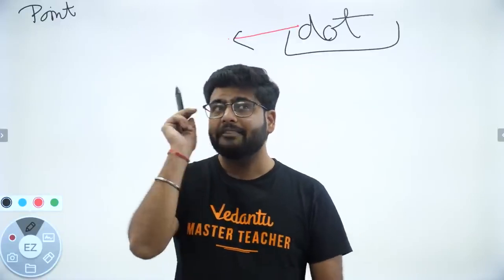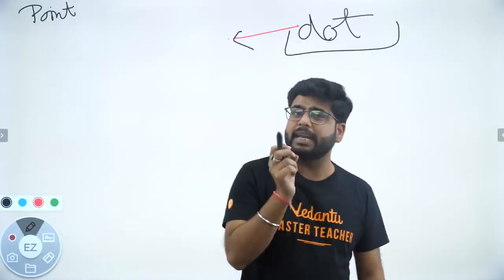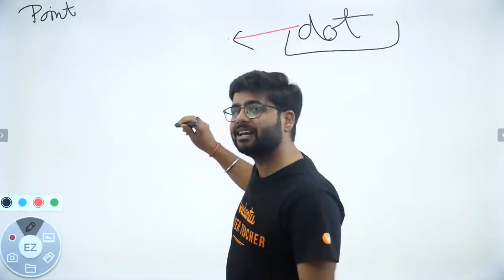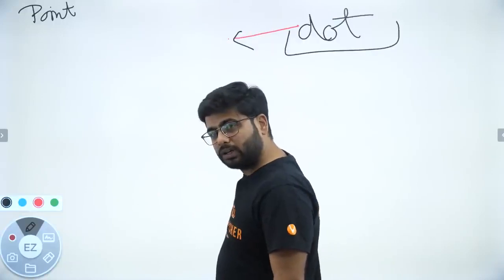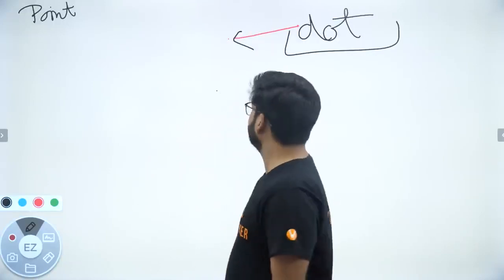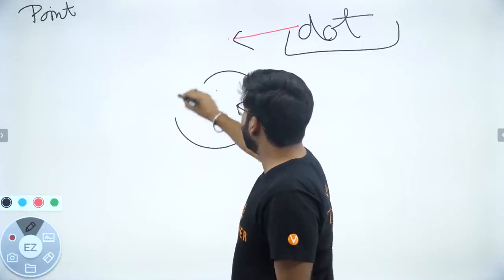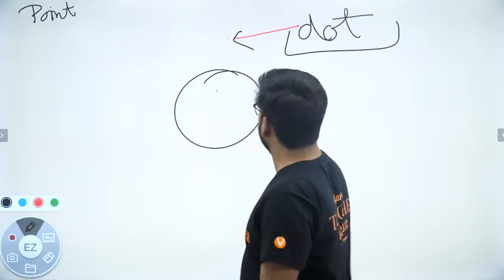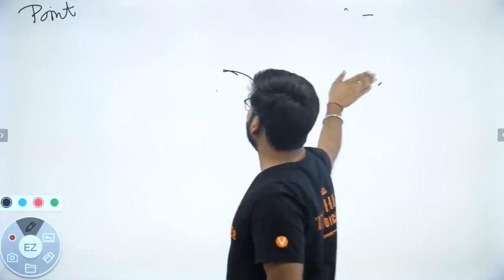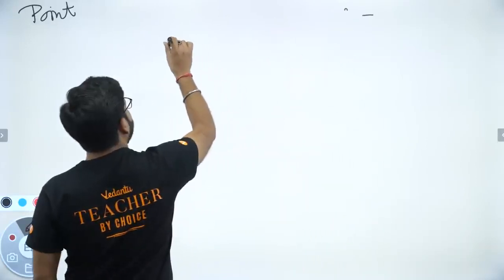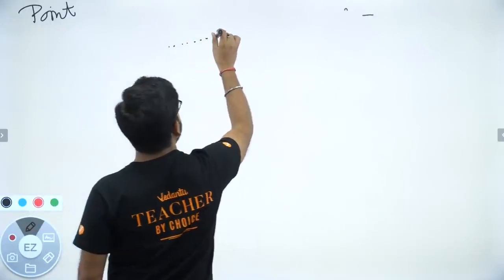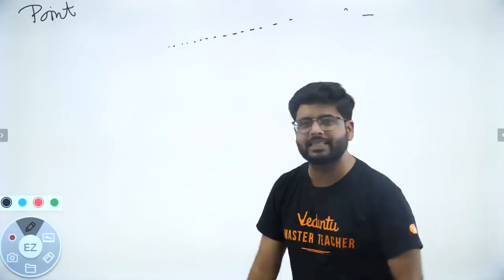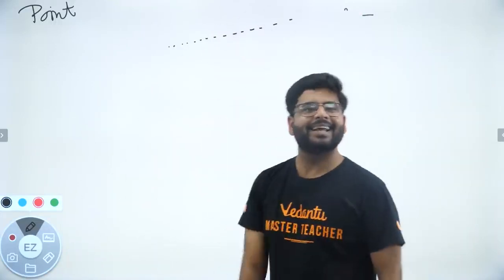So whenever I represent any point on any surface, it is called a dot. This is a dot basically, okay? But what have I done? I have represented a point. So this is a way through which we represent a point. Now I have started to make many points like this. I can make infinitely many points on this plane, right?